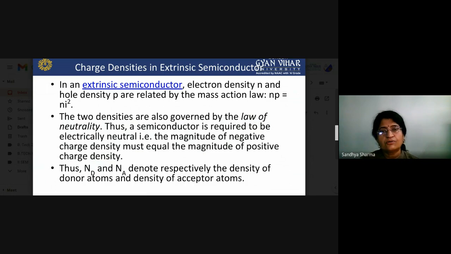In an extrinsic semiconductor, electron density n and hole density p are related by the mass action law: n times p equals ni squared. The two densities are also governed by the law of neutrality. A semiconductor is required to be electrically neutral, and the magnitude of negative charge density must equal the magnitude of positive charge density. Nd and Na denote the density of donor atoms and the density of acceptor atoms respectively.